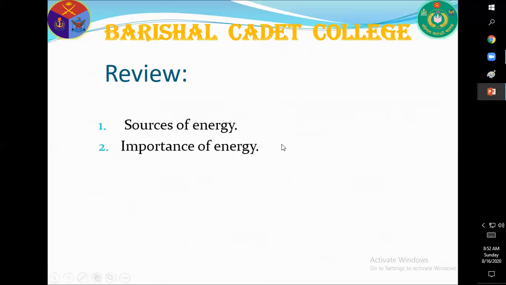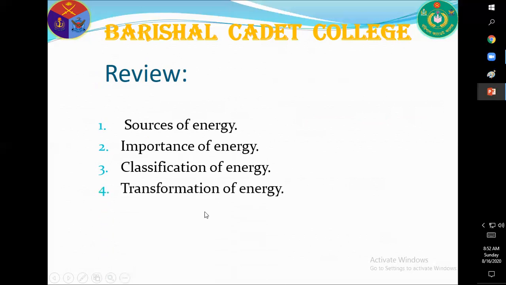In this class, beloved cadets, we discussed sources of energy, importance of energy, classification of energy, transformation of energy and different curves on the basis of heat change, value of energy calculation, and after calculation, we decide which one is exothermic and which one is endothermic.